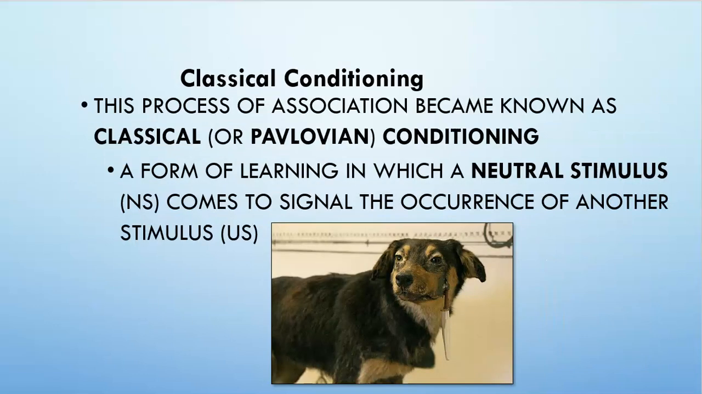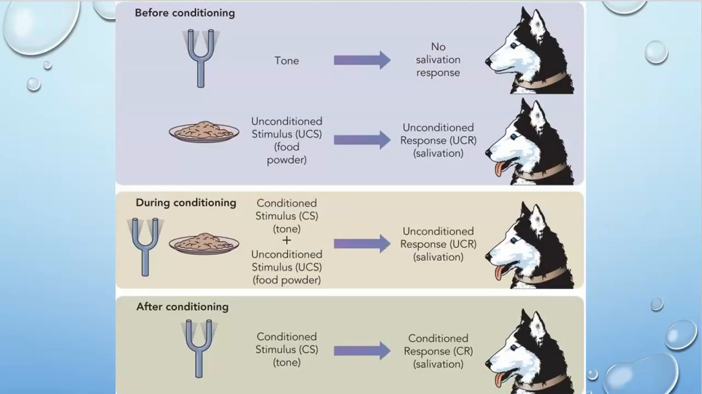This process of association became known as classical or Pavlovian conditioning, a form of learning in which a neutral stimulus comes to signal the occurrence of another stimulus. When we're talking about the dogs, the neutral stimulus would be the bell, which comes to signal the occurrence of another stimulus, and that would be the food. So let's break this down.